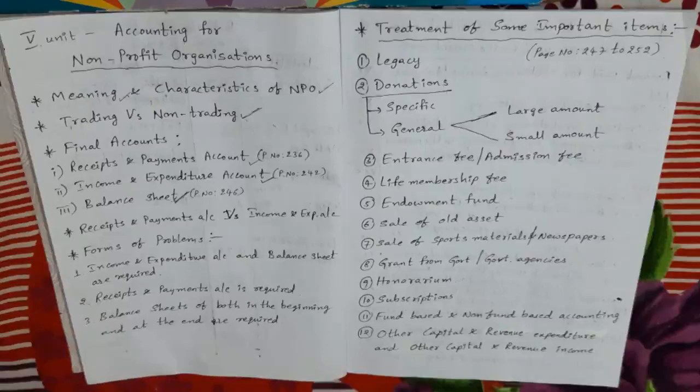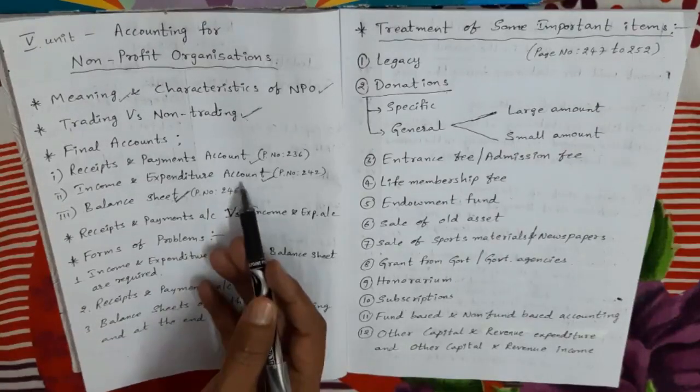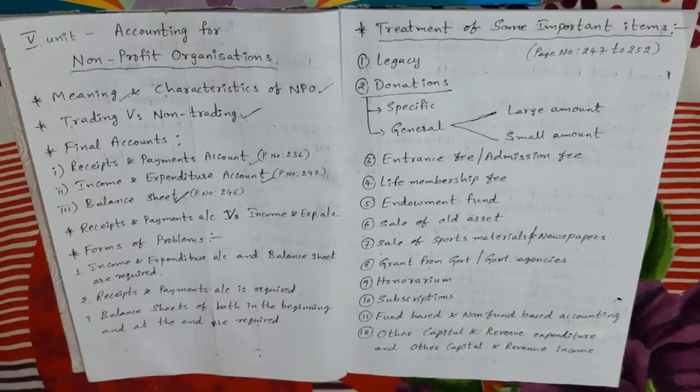Next, the surplus which we get in the income and expenditure account is to be added to the capital fund. If we get a deficit, it will be deducted from the capital fund. So this is about the balance sheet. My dears, the proforma is very clearly given in your textbook, so you should refer to the textbook once.